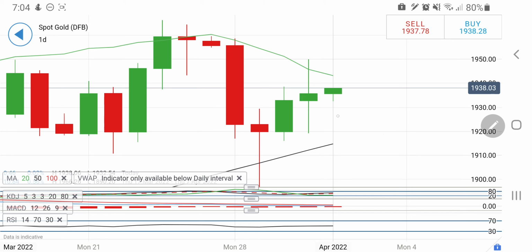Also on the downside, the channel low at around 1929 may give it a little support. So in between this zone, 1929 to 1943, I'll be watchful. Any breakout beyond 1943 should take it towards 1950 and plus levels. So be watchful.